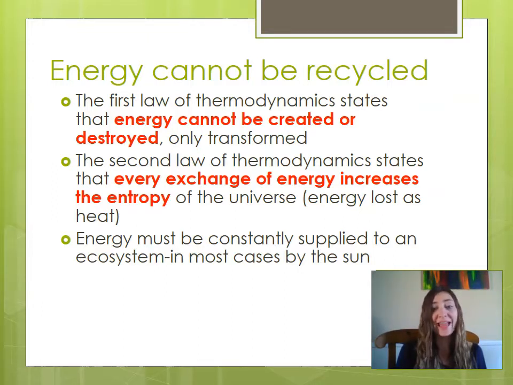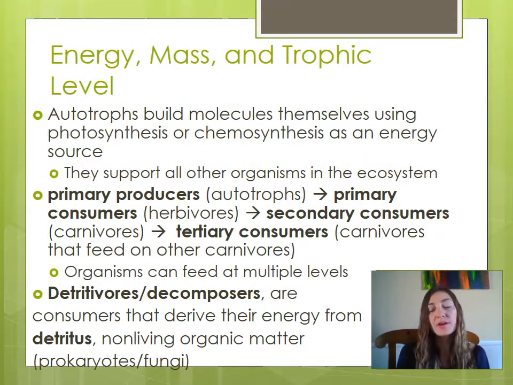Energy has to be constantly added to the ecosystem, and this is done through autotrophs who capture energy from the sun and convert that light energy into chemical energy through photosynthesis. Once it's been captured in the chemical energy form through photosynthesis, then it's available to organisms that eat plants and organisms that eat other organisms that eat plants. So it now becomes available within an ecosystem. When we talk about an ecosystem, we can say that all the organisms are powered by the sun. The sun is the ultimate provider of energy in any ecosystem.